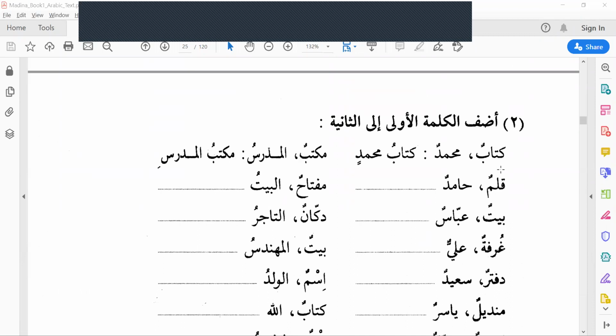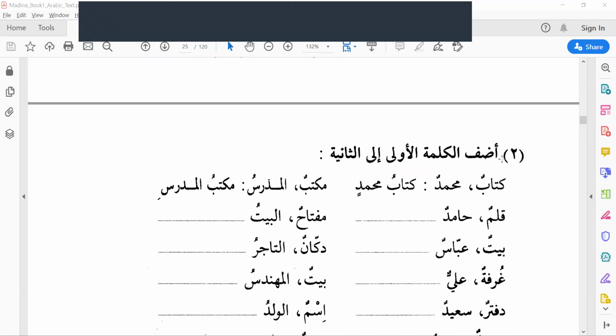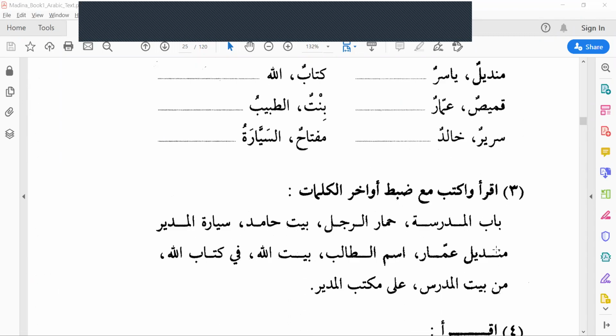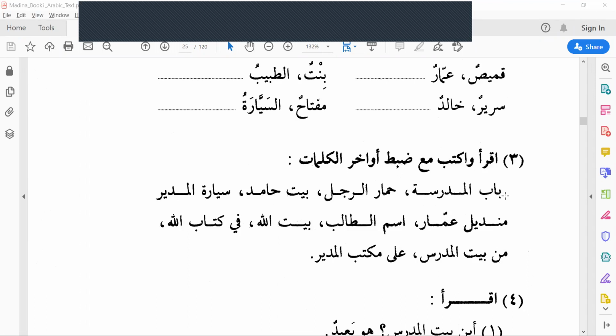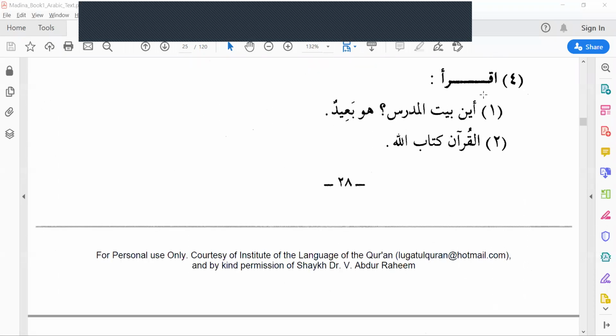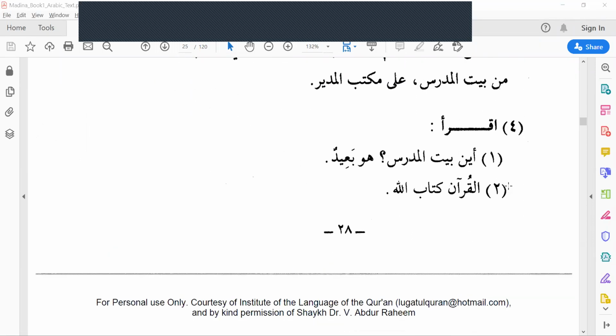We have already given exercises 2 and 3 as yesterday's home assignment, but nobody has submitted. Today we will see exercise 4. Exercise 4, Iqra, just read only. Iqra, read.